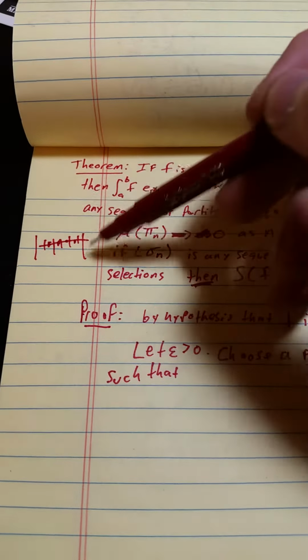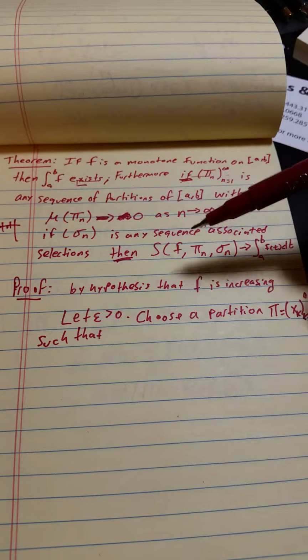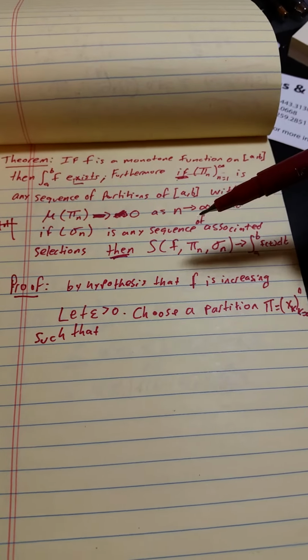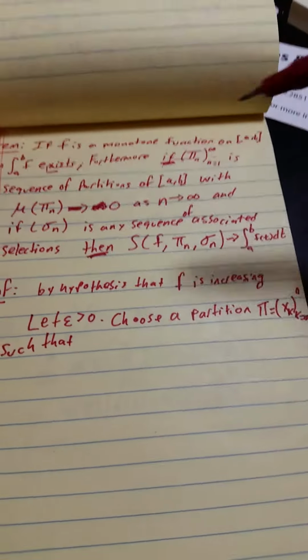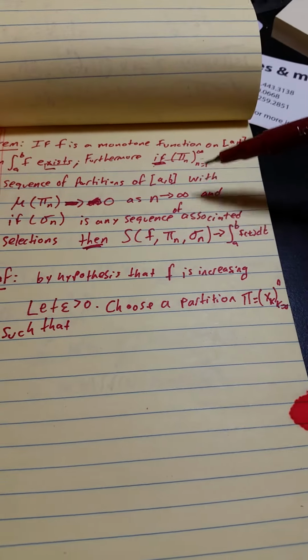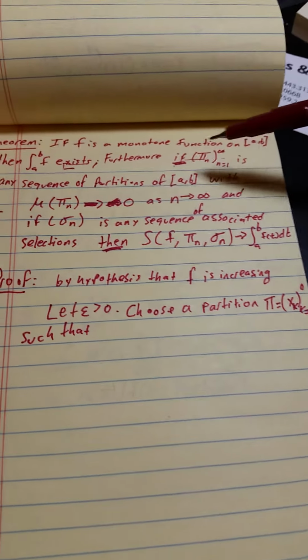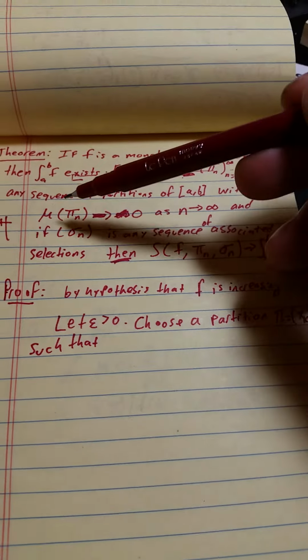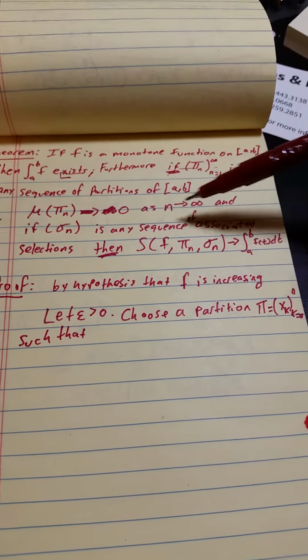Now remember, I just showed you one sequence here. This represents an infinite number of sequences. So it's more abstract. It's not just a little picture. Remember, it represents an infinite number of sequences because pi sub n goes from n equals 1 to infinity. Okay, so anyway, as the mesh of pi sub n approaches 0, this approaches 0 as n approaches infinity,